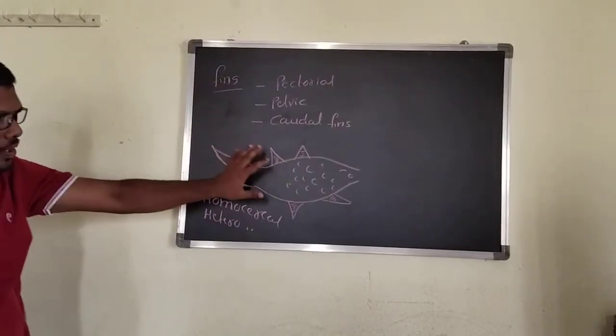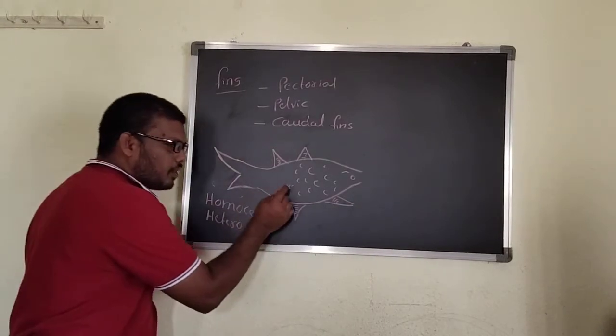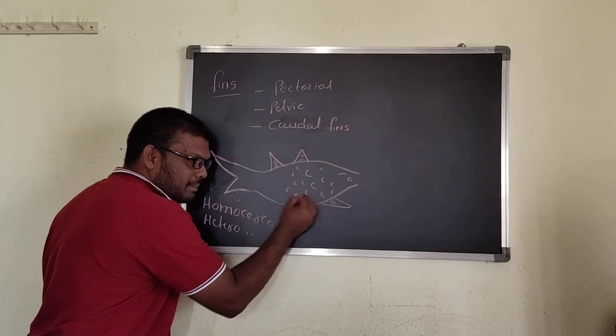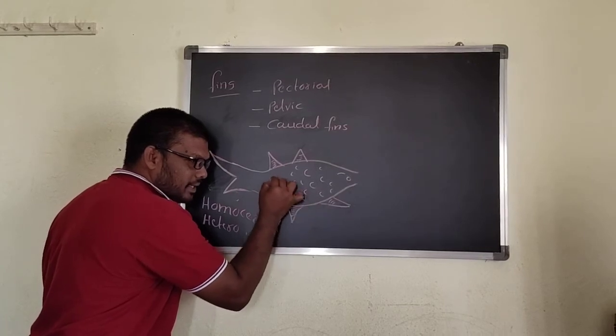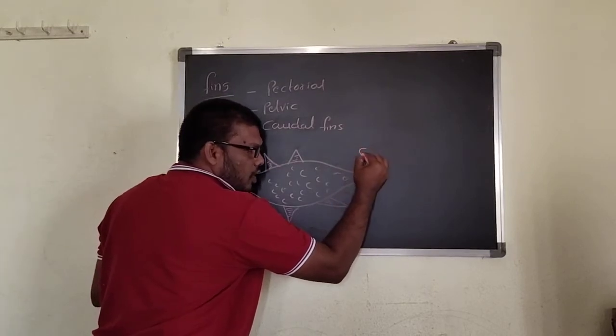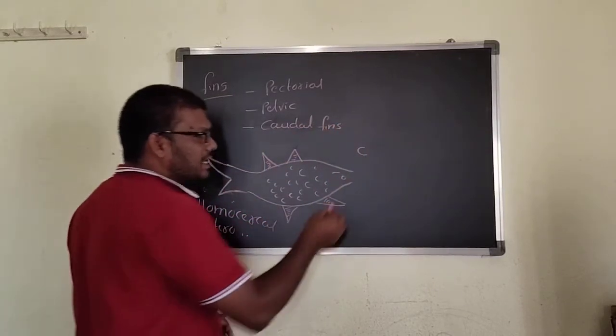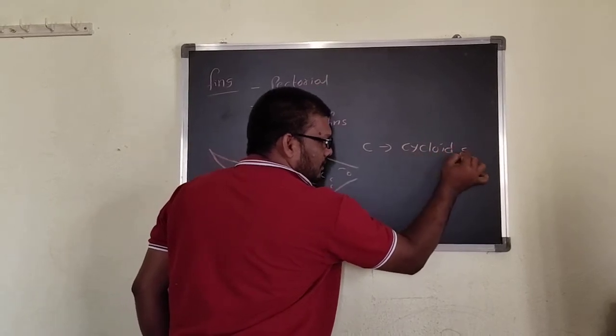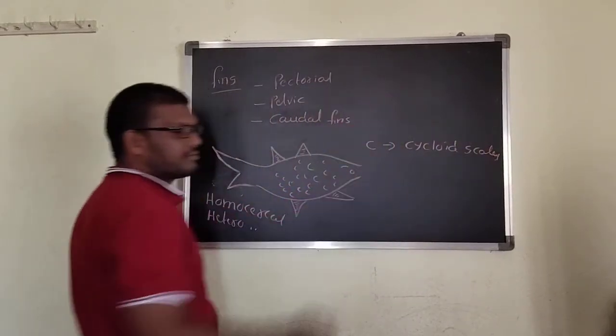And then if you observe the scales on the surface of Pisces, these types of scales are present. If the scales are small and round, that type of scales is called cycloid scales.